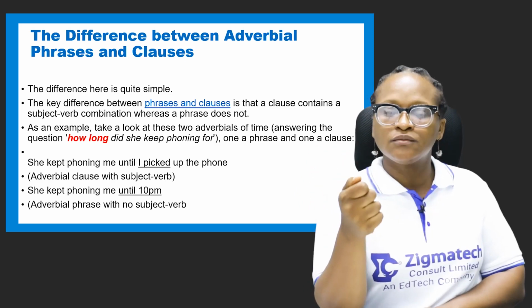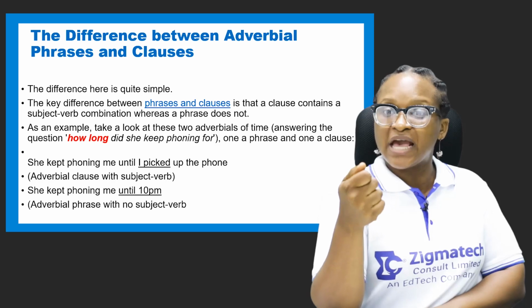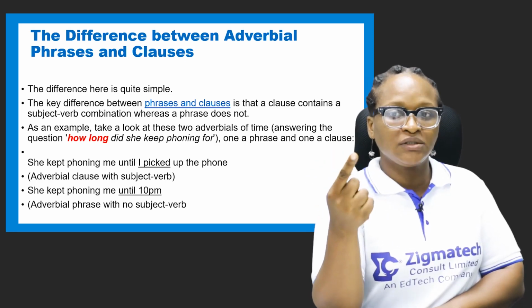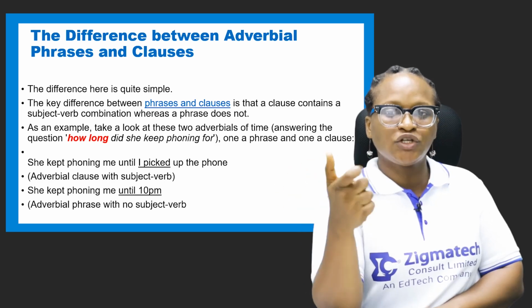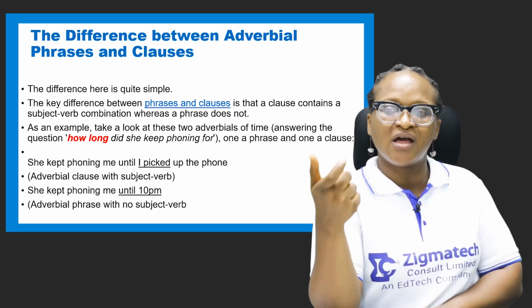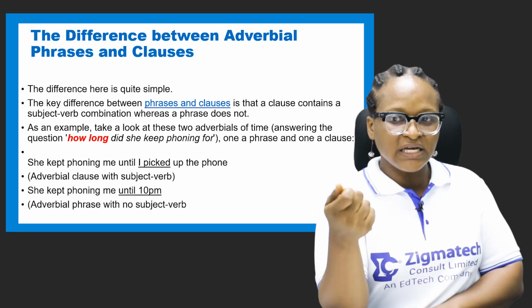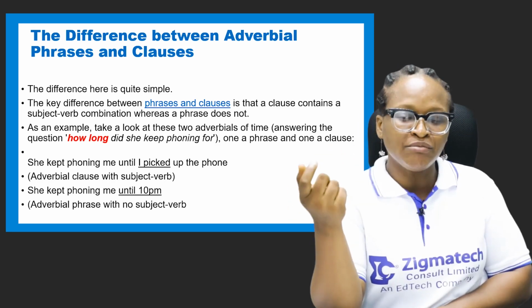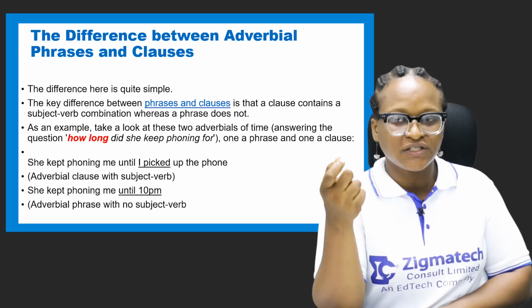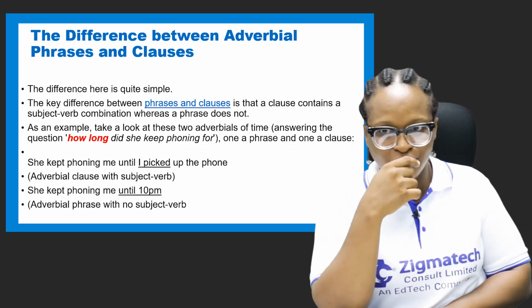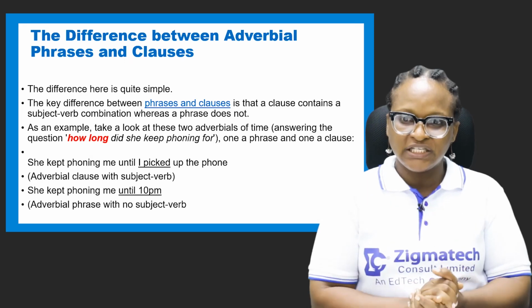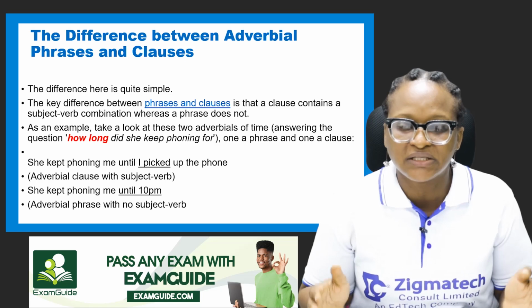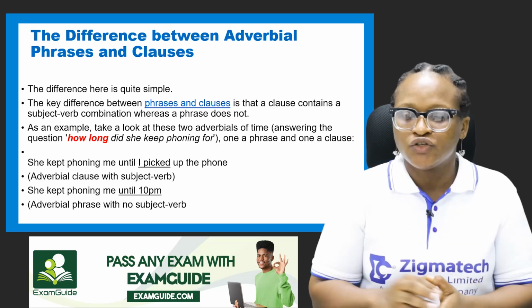Now, number two says she kept phoning me until 10 p.m. and we are underlining from until 10 p.m. You see that we just have two words joined together, no verb in it. So that is it, until 10 p.m. she kept phoning me. That's adverbial phrase, no subject and no verb. But it's the same way with the first sentence, it modifies the verb phrase kept phoning. So that is it.